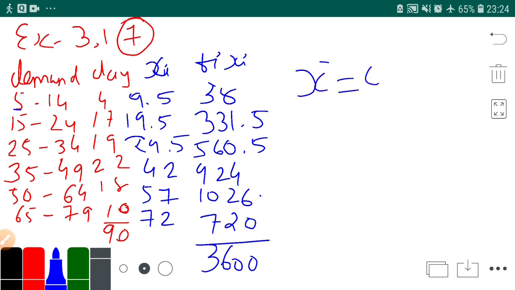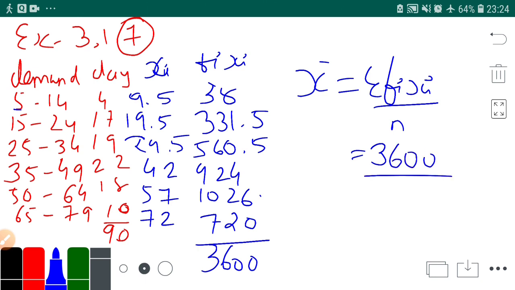X bar is sigma fi xi upon n. Now fi xi total is 3600, upon n. In a question where frequency is given, your n is the total of frequency.